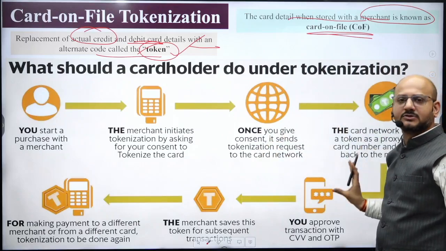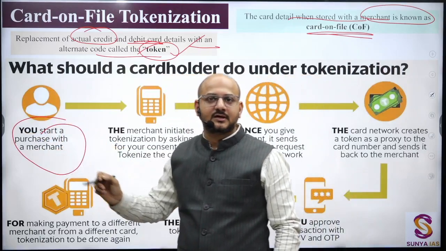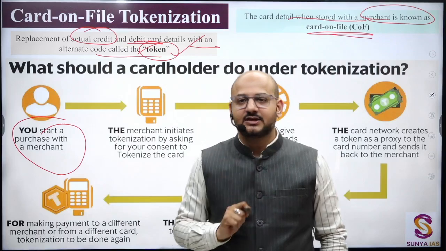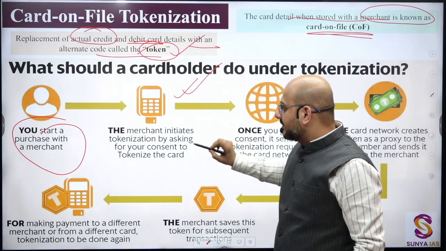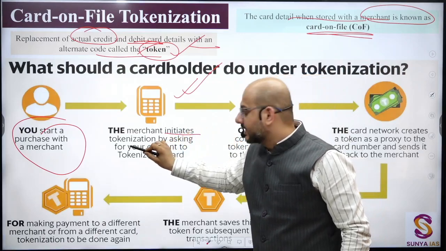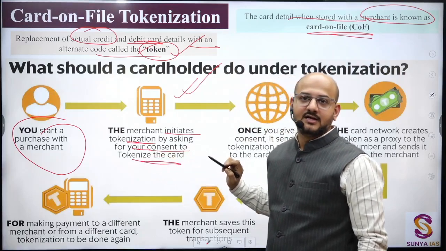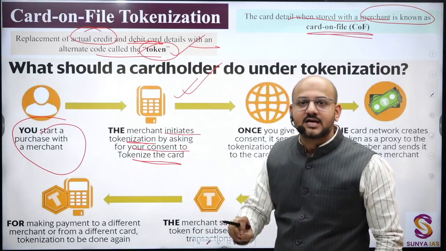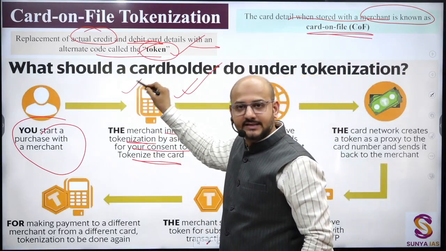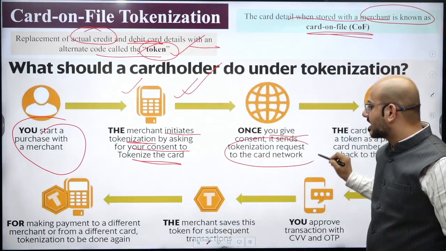Let's understand the process. How does it start? You start to purchase with a merchant. हम किसी शॉप में गए, हमने वहाँ पे ट्रांजैक्शन करने की कोशिश की, तो this is called point of sale equipment. Here the merchant initiates the tokenization by asking you for the consent to tokenize the card. That your actual card details will not be shared for validating the transaction, but it will be tokenized. And once you give the consent, it sends a tokenization request to the card network.